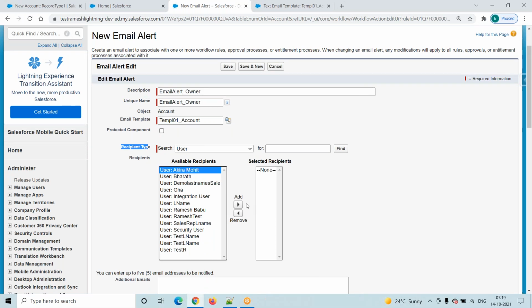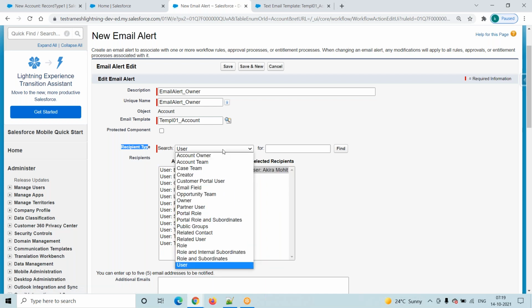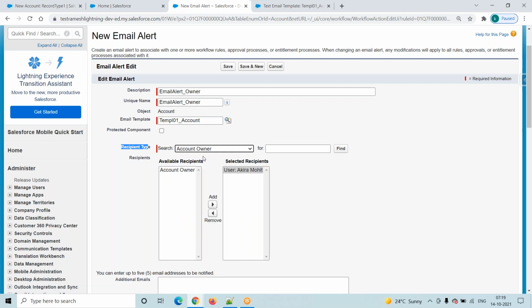If you want, you will just go and select this user. So suppose I want to send an email alert to the account owner. Select the account owner. See here, account owner on the left hand side, you have to select and move to the right hand side. So whom we want to send an email alert, that information here we will select. What we have to send in that email, that is nothing but the email template. Email template somewhere we are preparing, and we are calling that email template here.